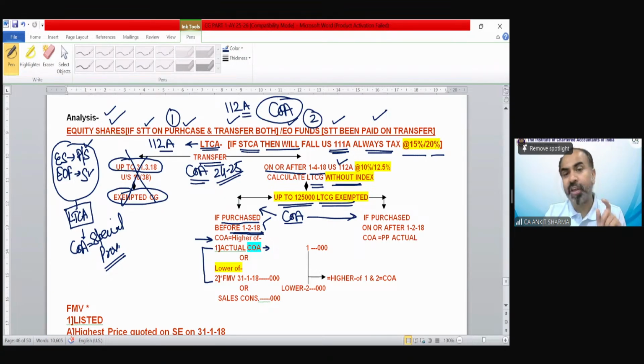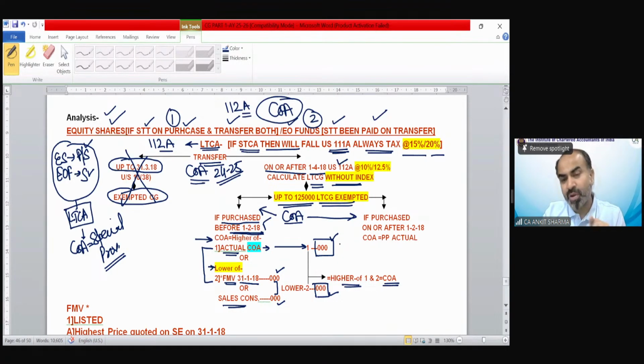So for that kind of equity share, long-term equity shares, the cost of acquisition need to be calculated taking actual cost of acquisition, and this actual cost of acquisition value need to be compared to the lower of these two values: FMV on 31st January 18, that would be given in question, or sale consideration. They both must be given in the question. So the lower of these values and the actual cost of acquisition, out of these two, higher would be your cost of acquisition.